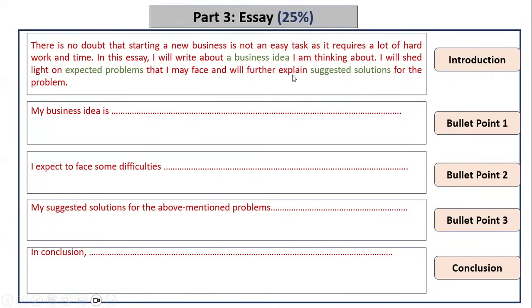And then look at the second paragraph, right after the introduction. What I want you to do is start the topic sentence of each paragraph with the bullet points. They asked you to write about or share details about your business idea. So the first sentence should be: my business idea is, or the details of my business idea are, or my business idea is mainly about.